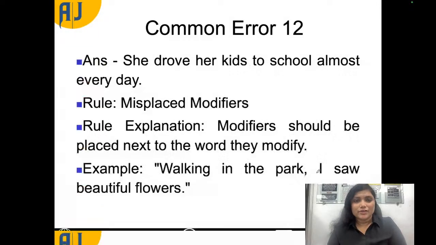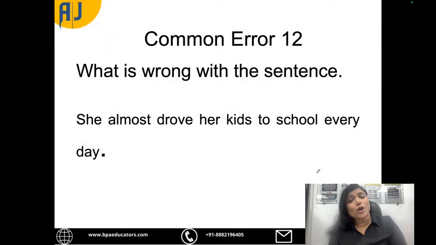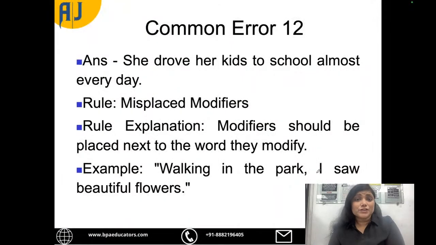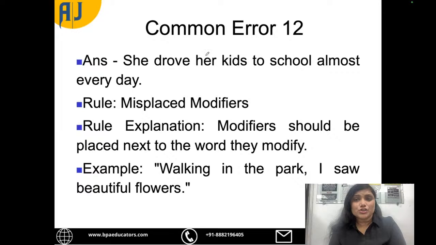Okay. So the answer is yes, there was an error, and the correct answer would be she drove her kids to school almost every day. Here it was she almost drove. So the word almost, which is a modifier, is misplaced. It has to come later on. So the correct answer would be she drove her kids to school almost every day.